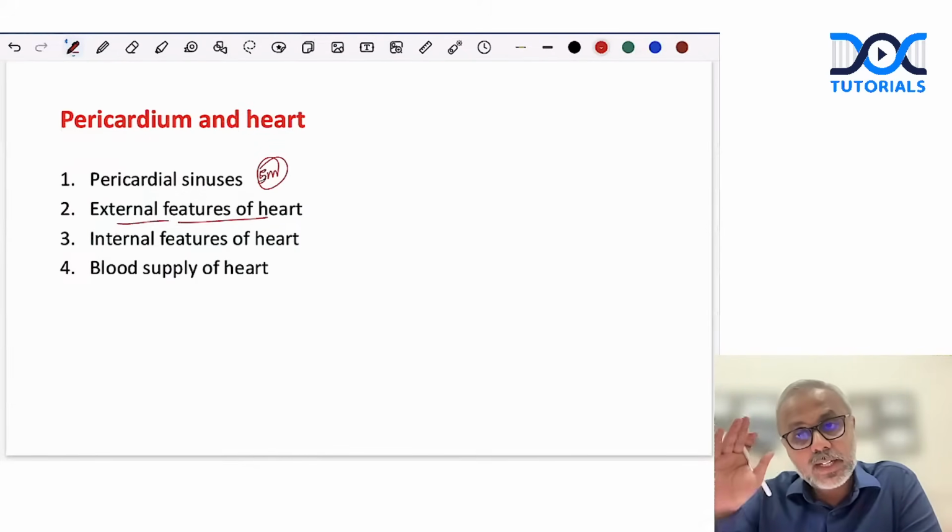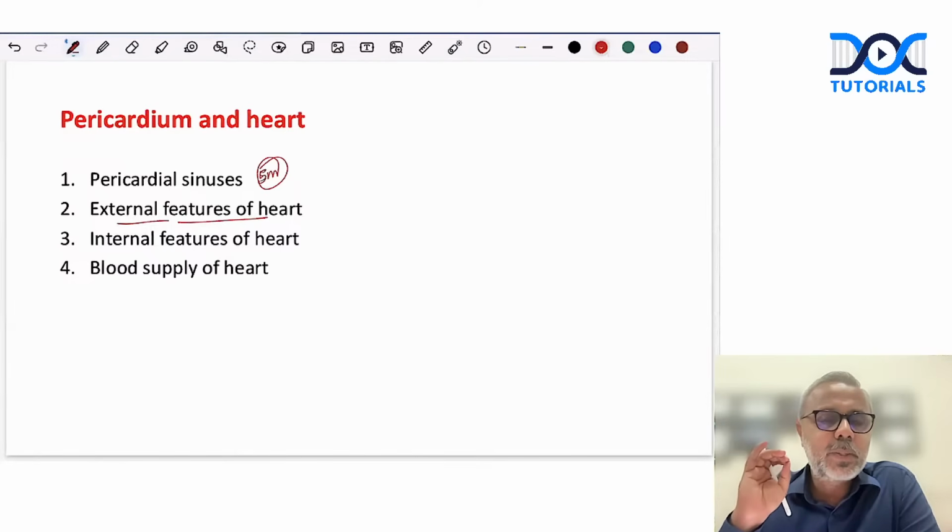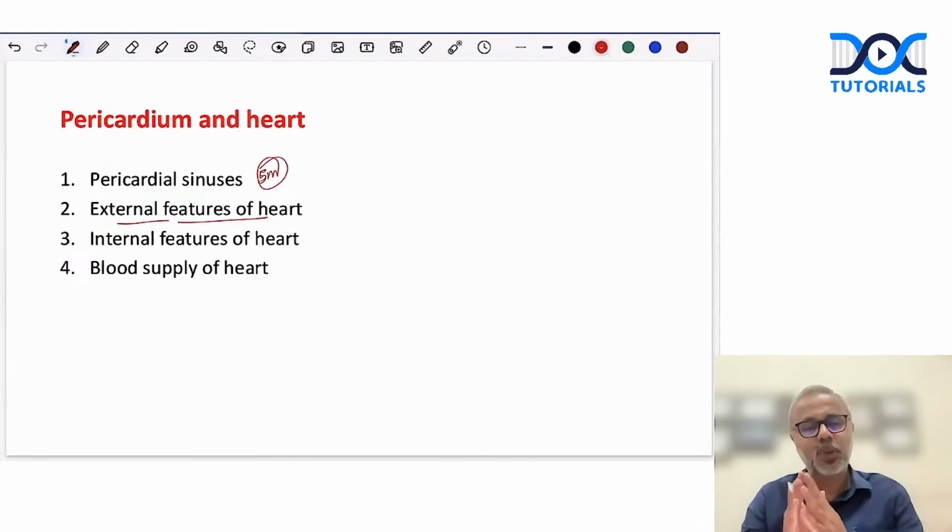External features of the heart are very important for your practical exam, where it will be asked as a discussion topic or an auscultation. Rarely they can ask you about external features, but you should be ready with what is the base of the heart, what is the apex, what are the surfaces, the borders, the grooves, all this. External features is something that you cannot ignore.